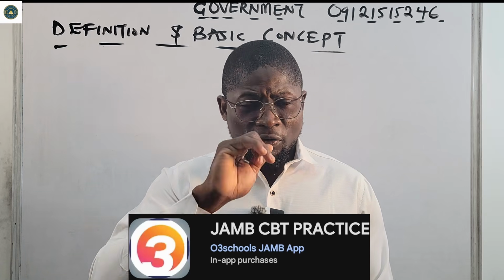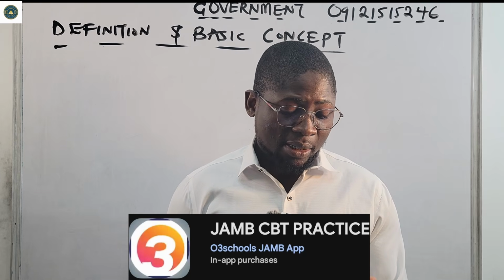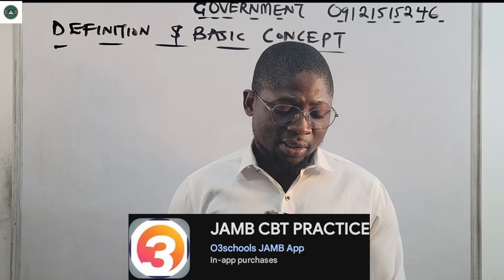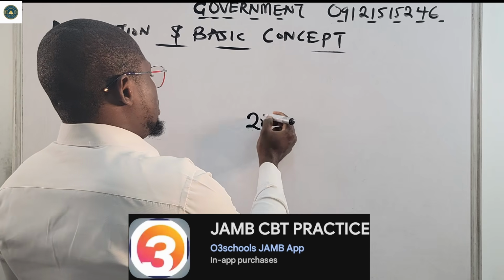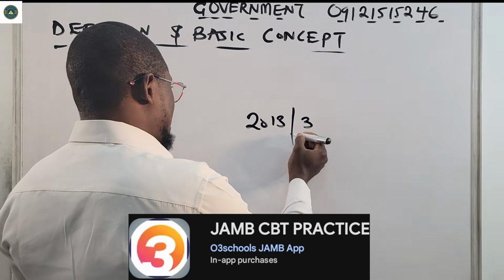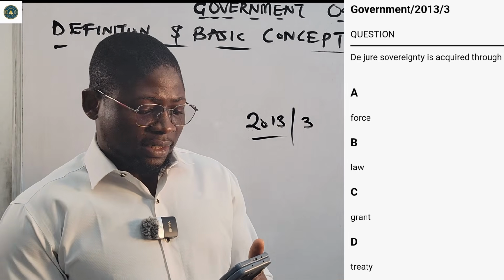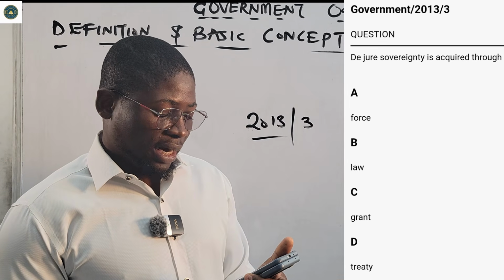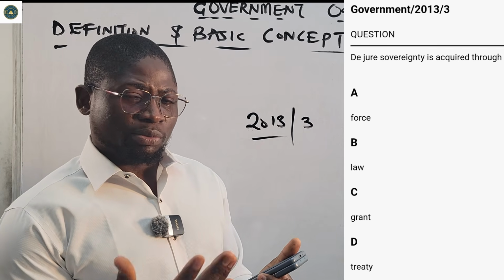Let us see a past question from the app as it pertains to some basic concepts in government. We're going to look at sovereignty. This question has to do with sovereignty. This is a 2013 question from the O3 Schools app, number 3. It says that the jury sovereignty is acquired through A, force, B, law, C, grant, D, treaty.